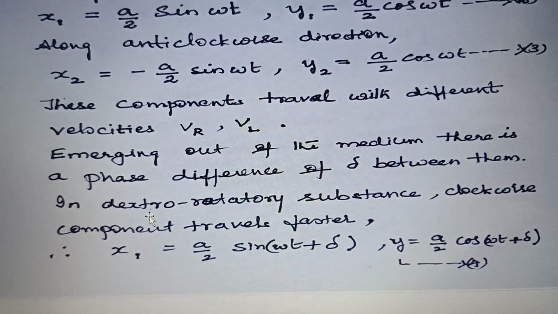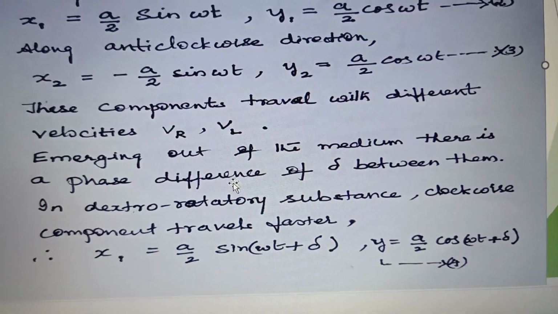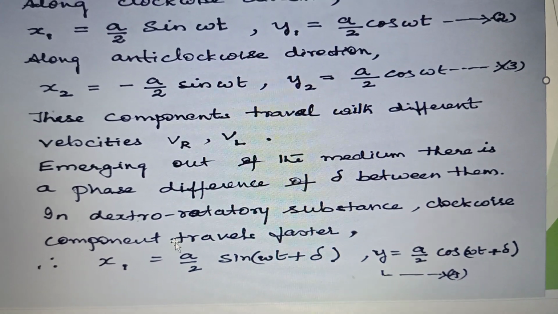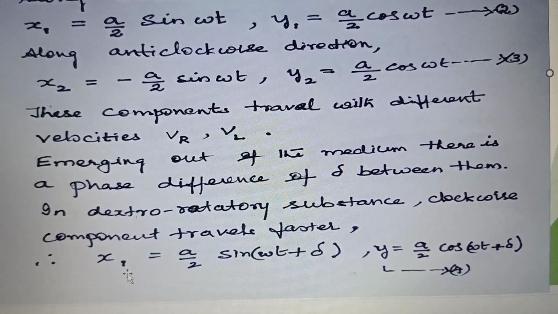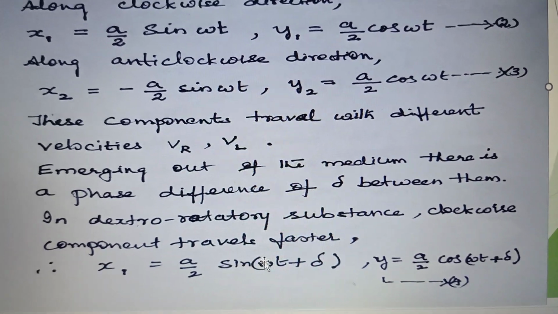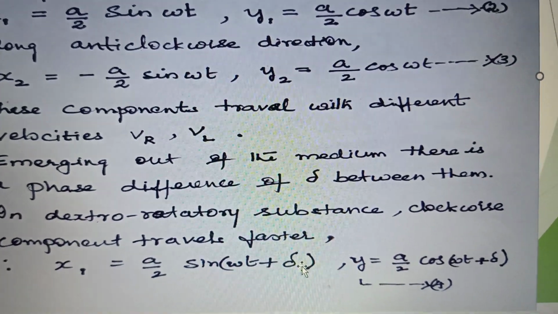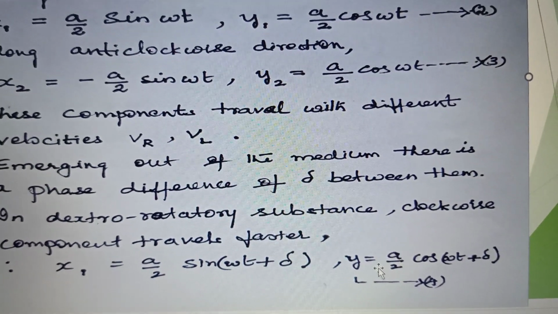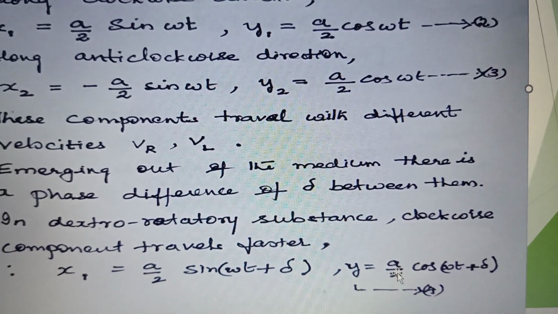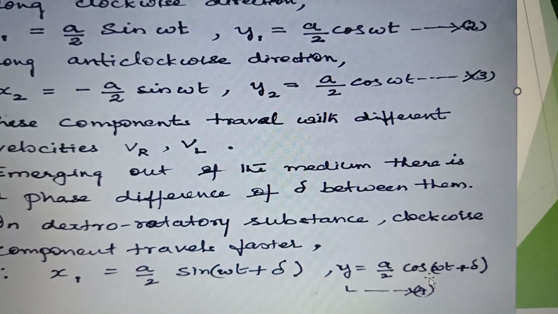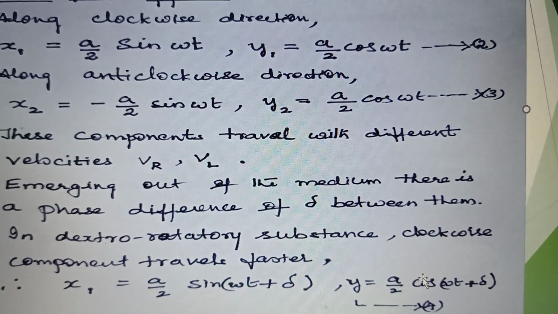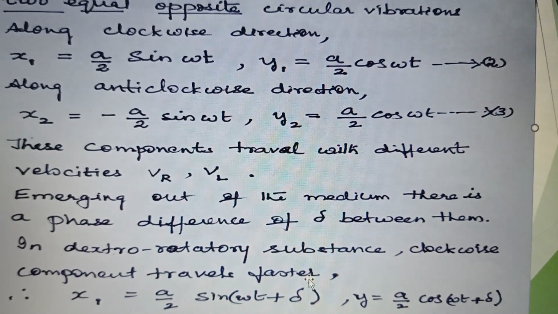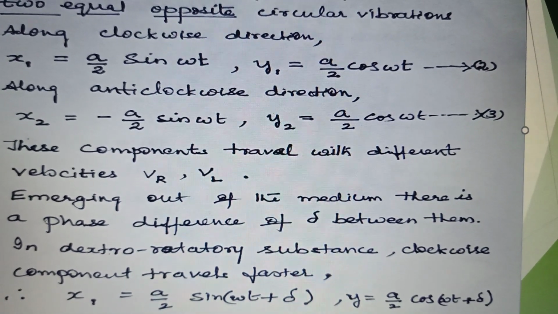Okay. So in dextrorotatory substance, the clockwise component travels faster. Therefore, x1 is a by 2 sin omega t plus delta. Okay, it is faster. Next, y1 is a by 2 cos omega t plus delta. So delta is the phase difference between the two.